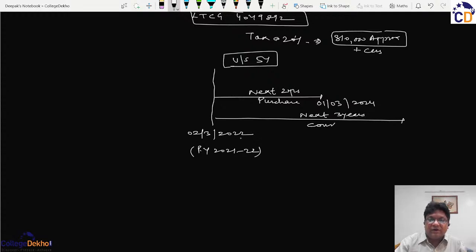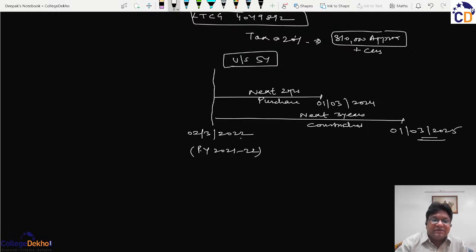So there will be a time of 3 years from the construction, and that will correspond till 1st March 2025. So whatever amount is spent on the construction of the house in the next 3 years will be eligible for exemption under section 54. And so these two cases correspond where the new house is purchased after the old house has been transferred.